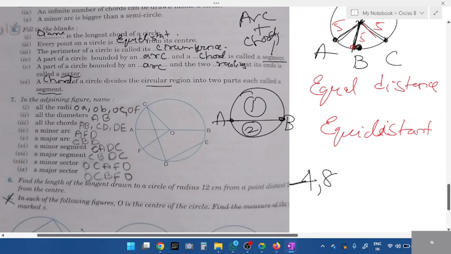I've given the answers, right? Look at the diagram and go through it. What are segment, sector, all these things.